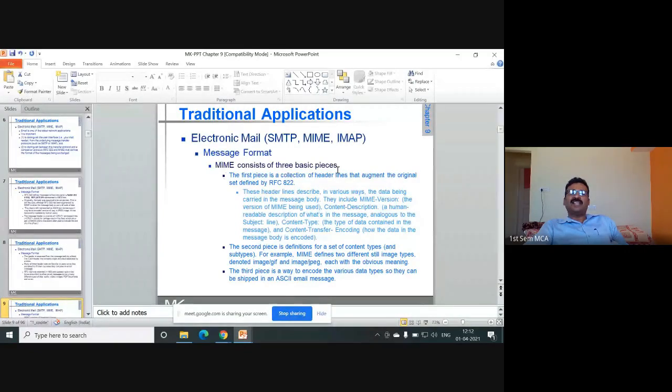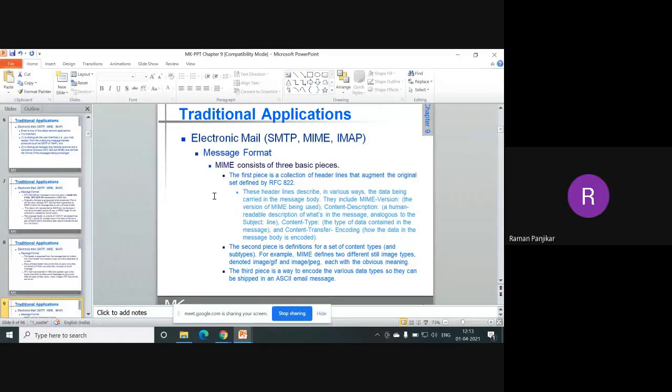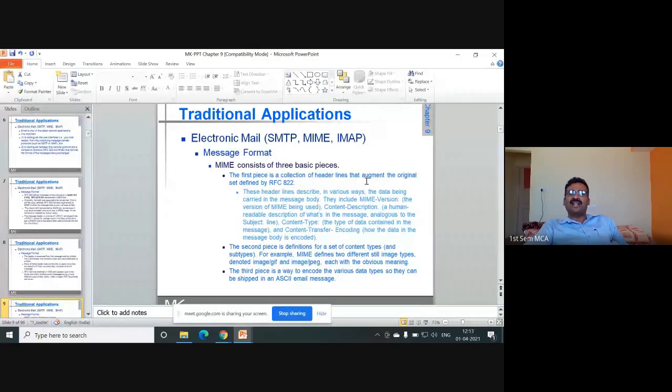MIME consists of three basic components. The first component is a collection of header lines that augment the original set defined by RFC 822. The second piece is a definition for a set of content types, as you explained. MIME defines two different still image types, denoted image/gif and image/jpeg. And the third component is a way to encode various data types so that they can be shipped in ASCII format. So this is some of the information with respect to MIME.